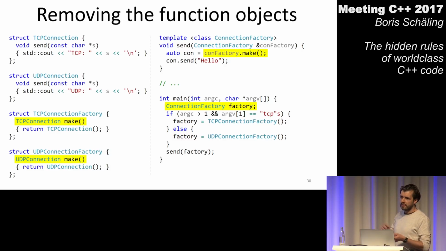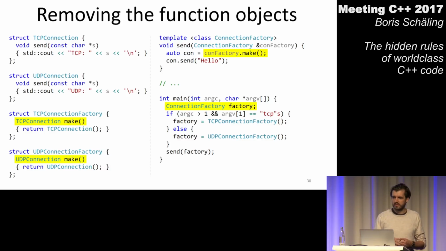I start a little bit like I started before. I just use a type here for my common interface variable which doesn't exist yet. So I'm saying I want to be able to store a connection factory in my factory variable. But I need to tell the compiler again what a connection factory is.